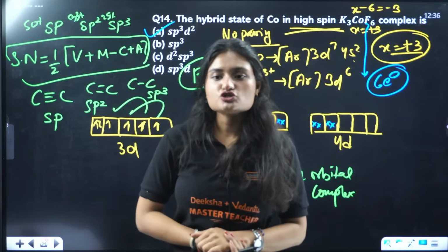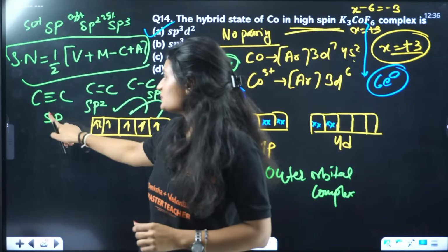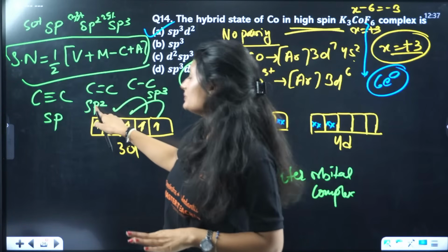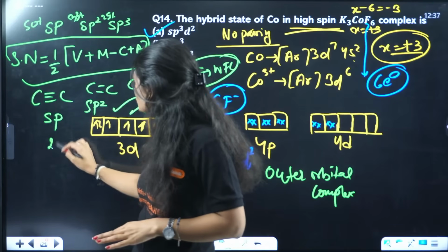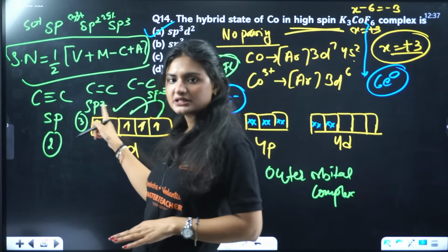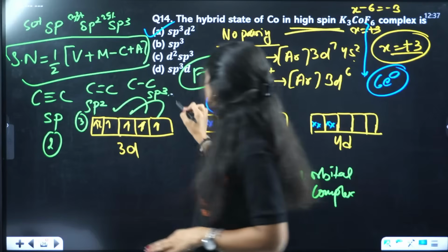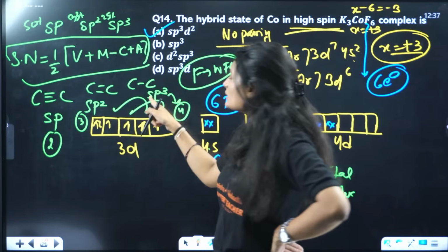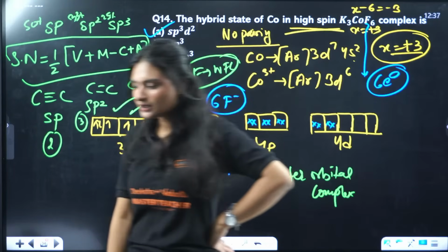If the steric number is 2, the hybridization will be sp, 1s, 1p. If the steric number is 3, the hybridization will be sp2, 1s and 2p. For sp3, the steric number will be 4, which means 1s and 3p.